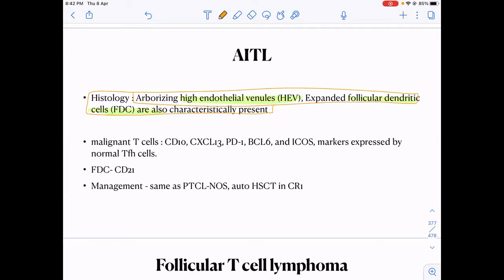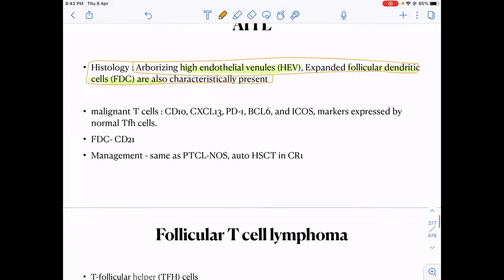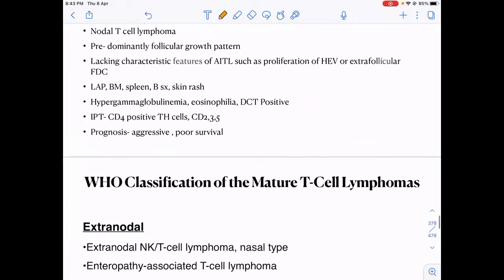If the patient is relapsed refractory and transplant eligible, I give a salvage therapy followed by transplant. And if the patient is transplant ineligible, I can give any of the 3 newer drugs: pralatrexate, romidepsin, or belinostat. Any questions till now?